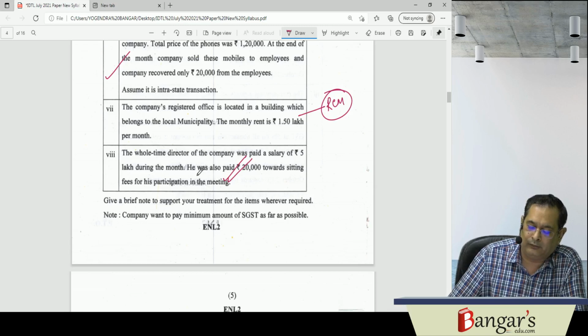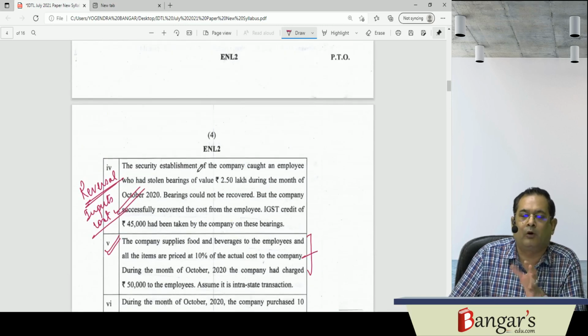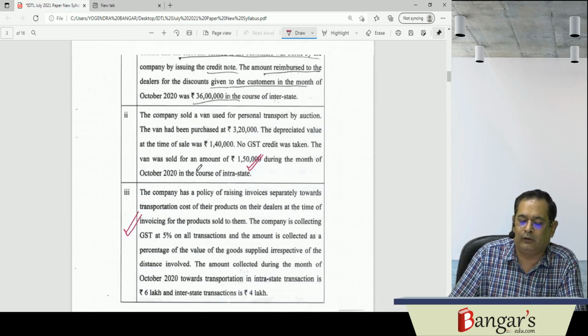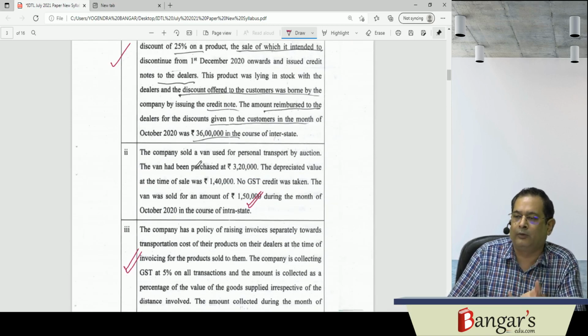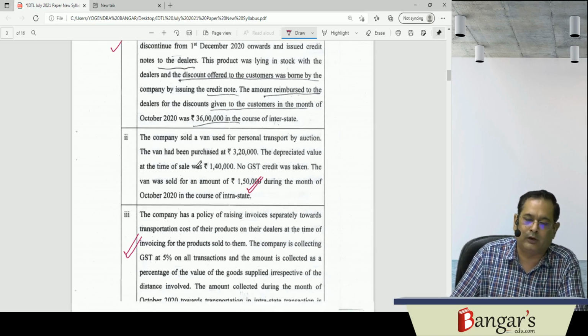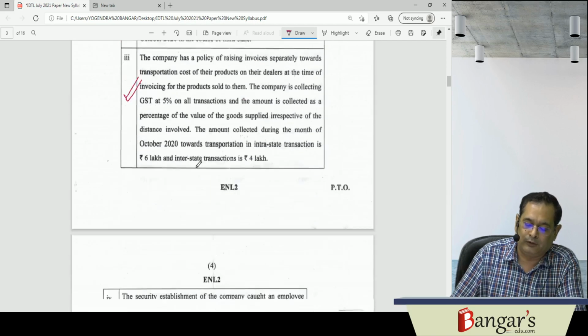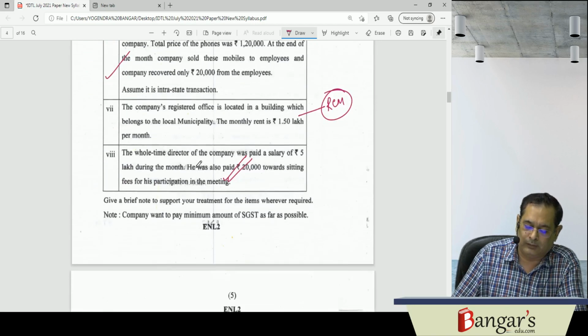On that basis, this adjustment was to be made. So this was the first question. The comprehensive question always comes with new points, and fundamentally you must be aware of the provisions of the law. Just by mugging up old questions, you cannot make it through. There must be an in-depth study. So this was question number 1.